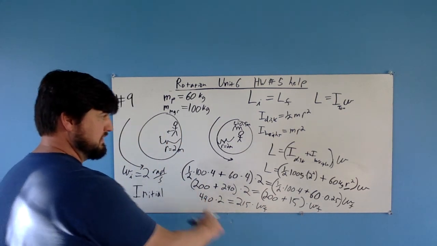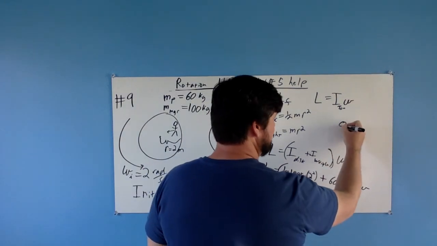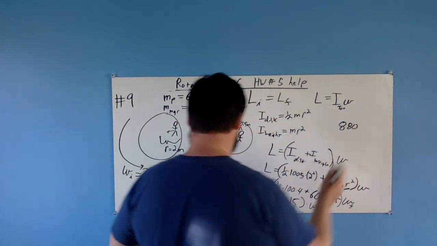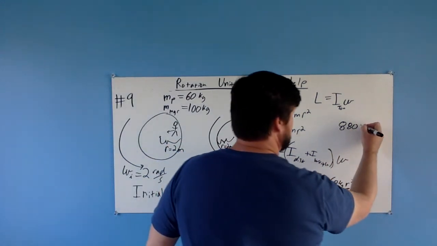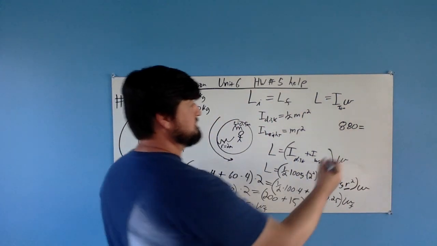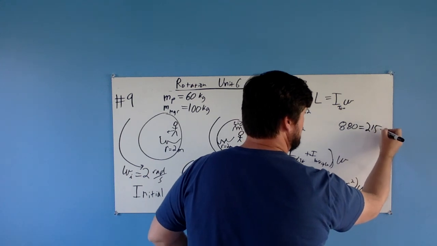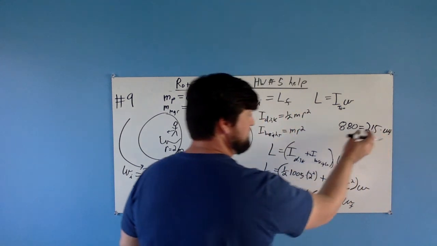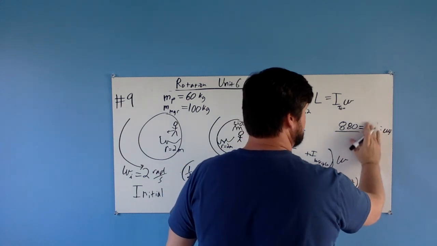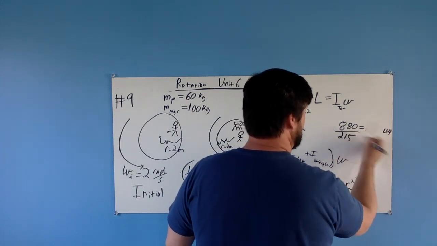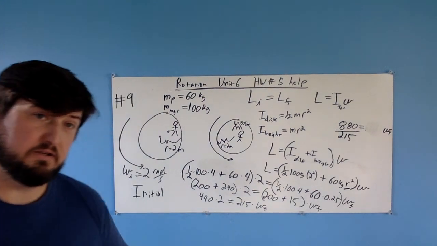Okay, so let me bring this over here. So all this simplifies down to 880, 440 times 2. 880 is equal to 215 times omega final. So if we want to find omega final, what does this take? We divide 880 by 215, and that is our omega final. Plug it in and you've got it done.